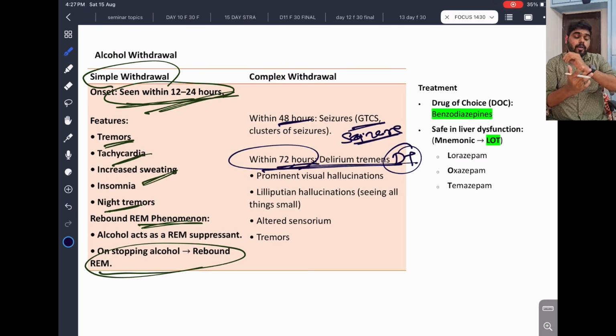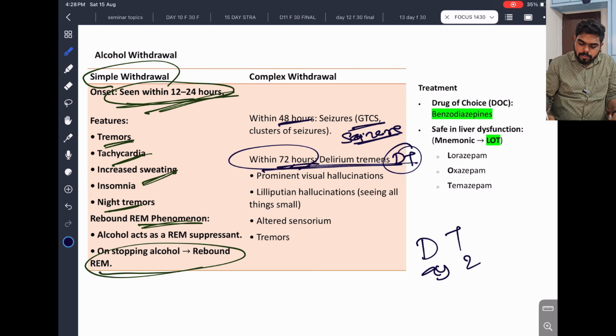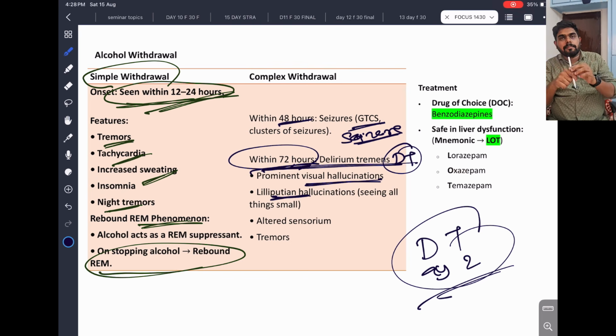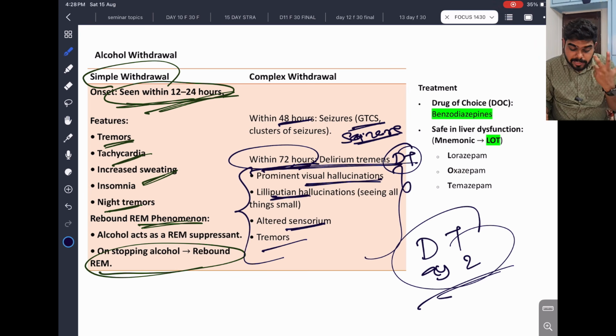Within 72 hours, on the second day or third day, they will come with delirium tremens. After day 2, DT. So at the end of day 2, within 72 hours, they'll come with delirium tremens. This has prominent visual hallucination: Lilliputian hallucination, seeing everything small. You know Lilliput, Gulliver's Travels; Lilliput is nothing but feeling small, tiny objects. And altered sensorium, tremors. This is known as delirium tremens, after day 2, within 72 hours. This is very important.